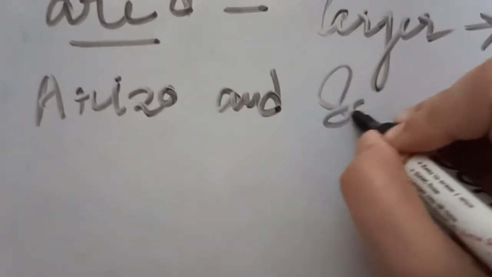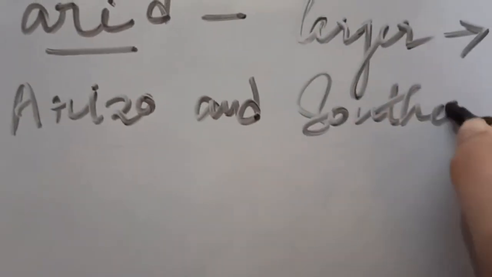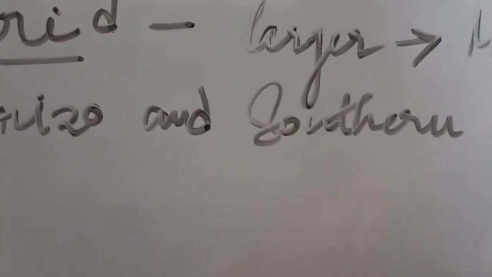We find this in the larger portions of Mexico, Arizona and the southern part of California.